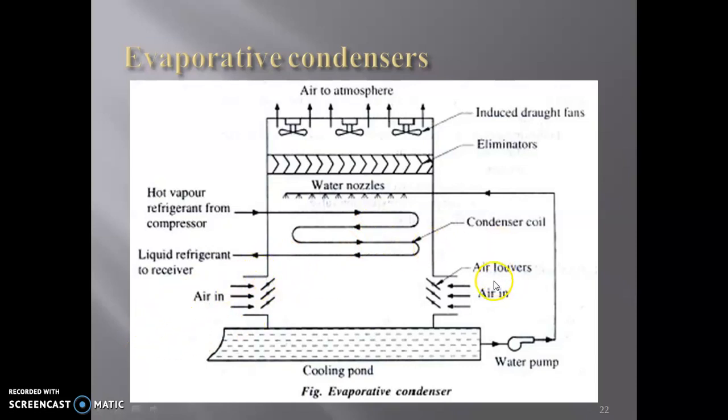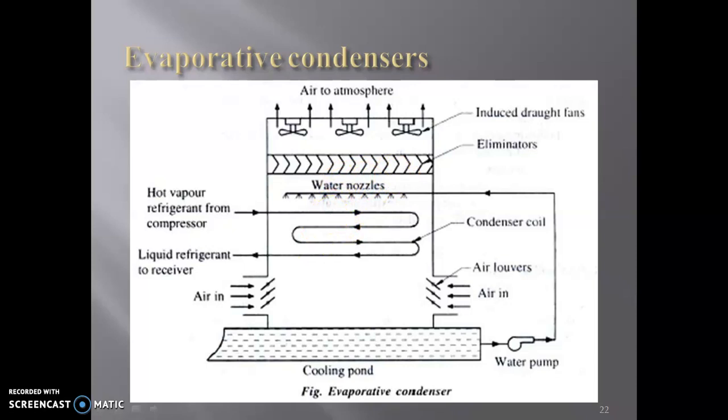This is the air in. That means these are the air louvers. From the air louvers, air comes inside the chamber, and in the chamber water is pumped through a pump, and that pump sends the cooling pond water into the nozzle, and that nozzle sprays the water onto the tube.